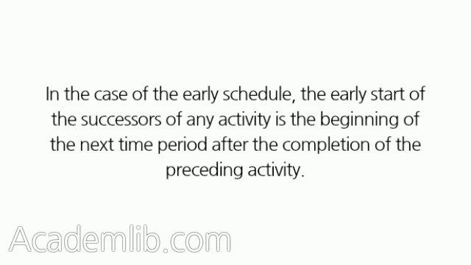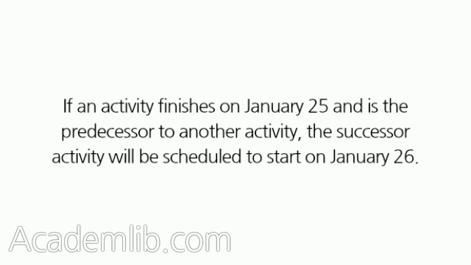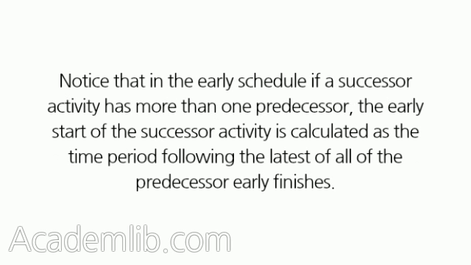In the case of the early schedule, the early start of the successors of any activity is the beginning of the next time period after the completion of the preceding activity. If an activity finishes on January 25th and is the predecessor to another activity, the successor activity will be scheduled to start on January 26th. Notice that in the early schedule, if a successor activity has more than one predecessor, the early start of the successor activity is calculated as the time period following the latest of all of the predecessor early finishes.